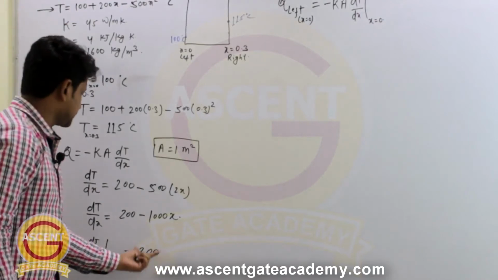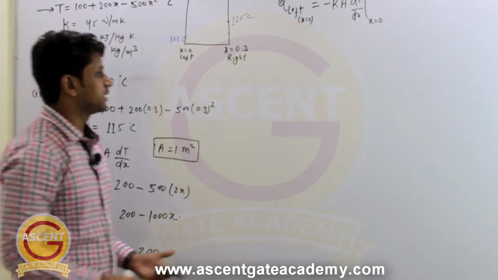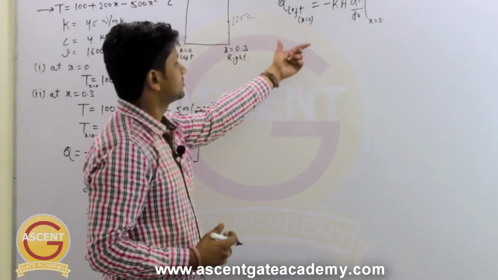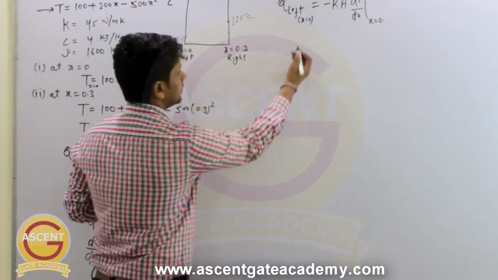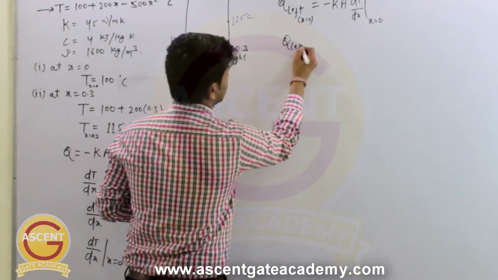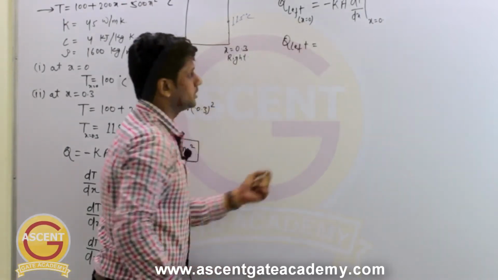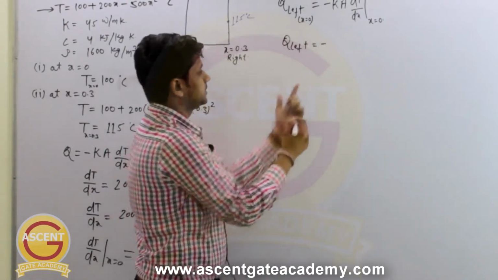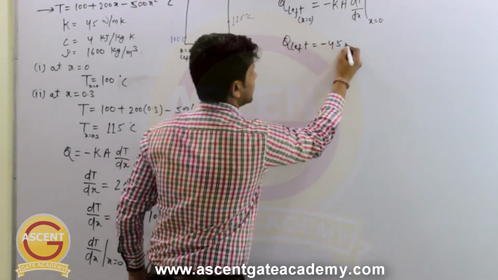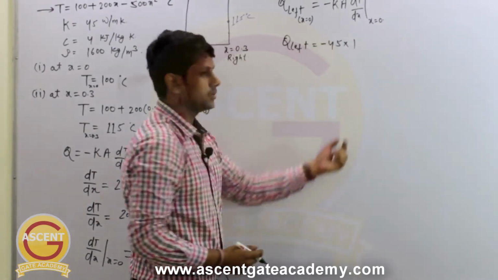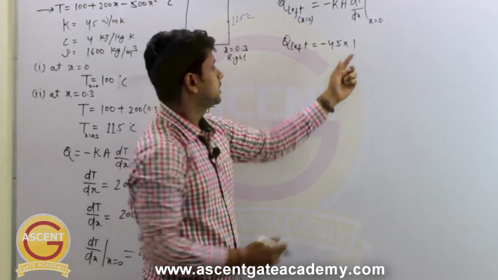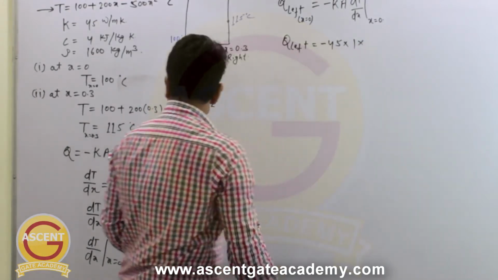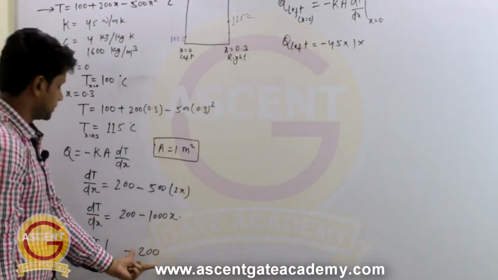Now if you put this value in this equation of heat transfer, we will get the heat transfer from the left phase. So Q left will be, the thermal conductivity value is given as 45 and this minus is there. Area we have taken as 1 because we are calculating per unit area, multiplied by this dt by dx, which is 200.